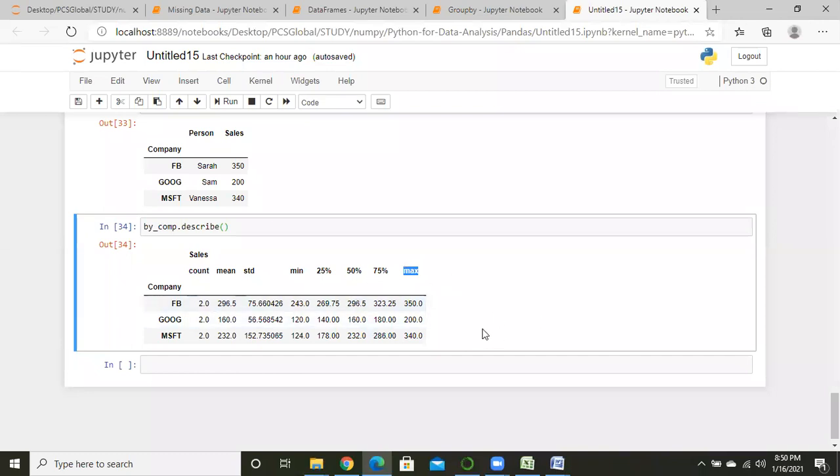Just know that if you write data frame dot describe, you get the whole set of statistical measures for the different companies. Here, mean means the average sales for the company. Yes, so this one is minimum and this one is average.